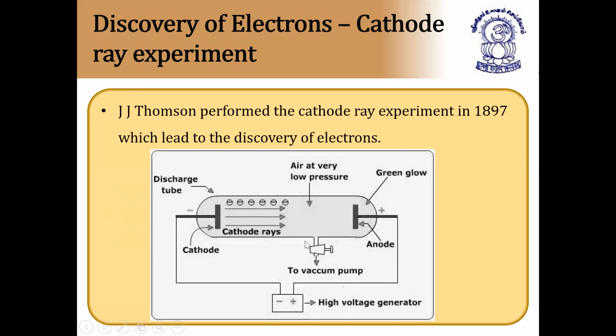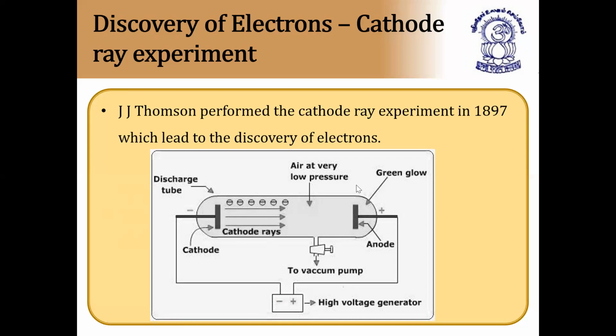What is the function of the vacuum pump? To maintain and adjust the pressure. Now, the discharge tube is connected to a high voltage generator, and inside this discharge tube gases are introduced. Any one particular gas, you can take hydrogen gas, oxygen gas, or any other gas. The gas is introduced into the discharge tube and maintained at very, very low pressure.